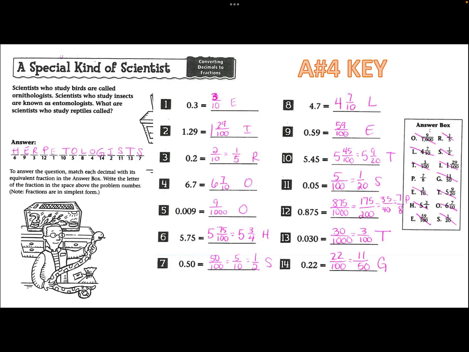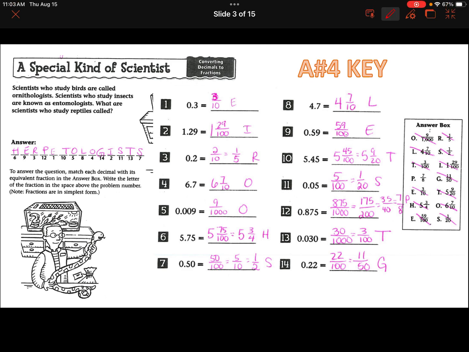Yesterday, you were changing decimals to fractions. Herpetologists study reptiles, apparently. So if you had that, you had the correct answer. I'll go back over this on Monday, but you should have had this assignment done and submitted for me today. This was assignment number 4. We'll talk about this on Monday and see if you guys have any questions on that.